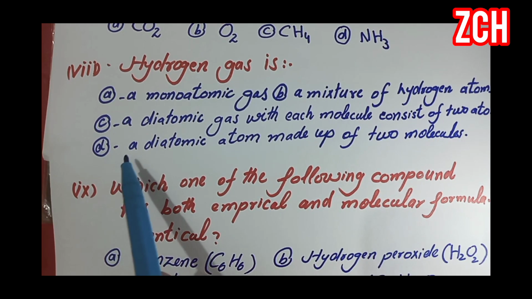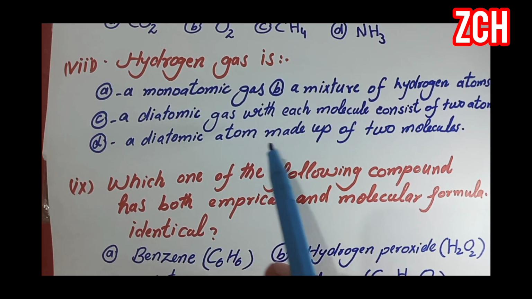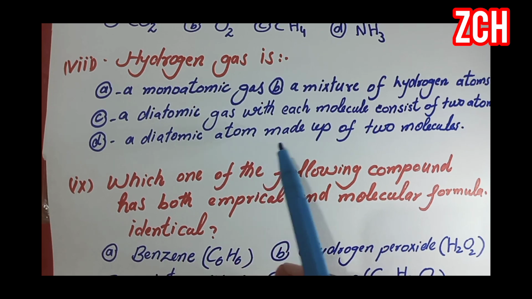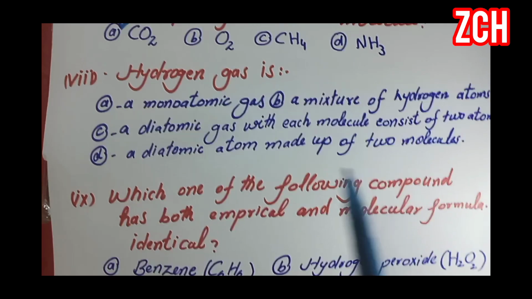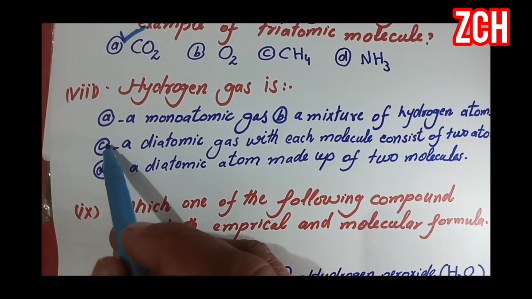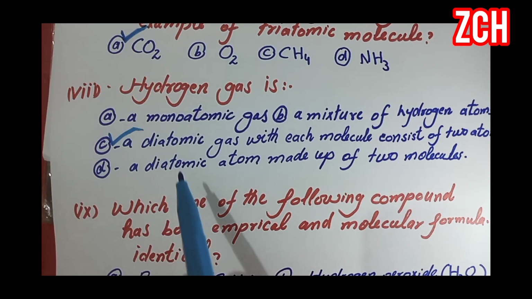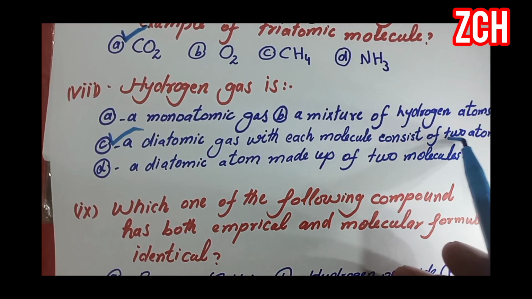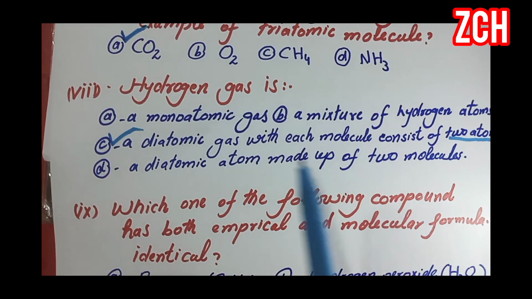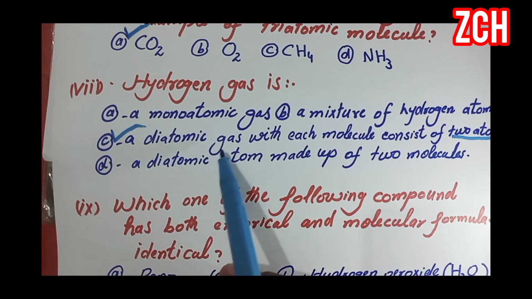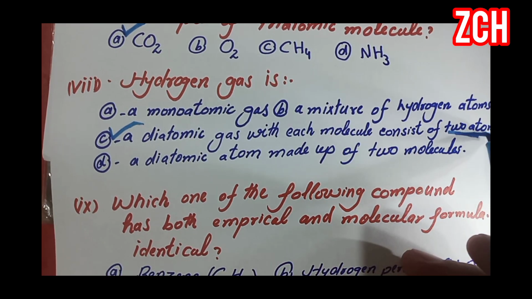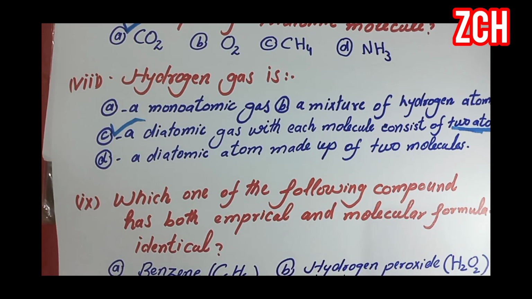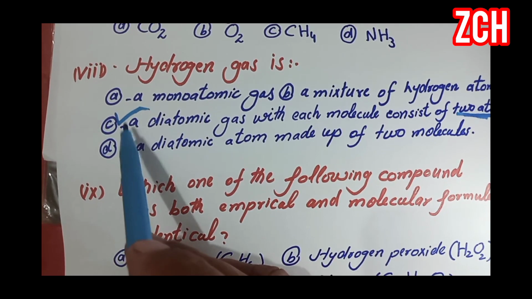Option D, a diatomic atom made up of 2 molecules. So option C is correct, because hydrogen is a gas made up of two atoms of hydrogen. A diatomic gas consists of two atoms of hydrogen. So option C is correct.